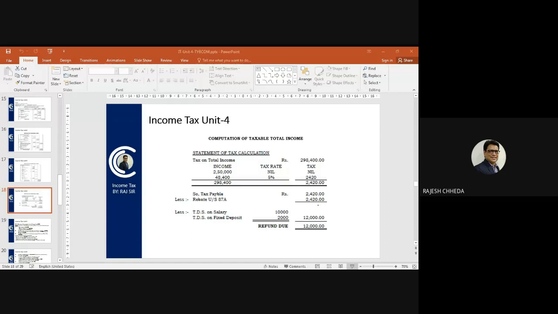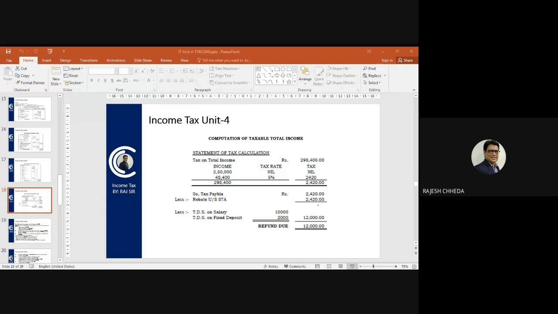You are now doing tax calculation on 2,98,400, and everyone has done this type of calculation. So on the first 2,50,000, no tax. So the answer is nil. But on the remaining 48,400, 5% is tax. So 2,420 is the amount of tax.